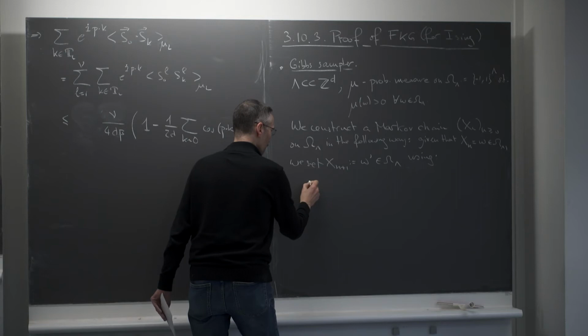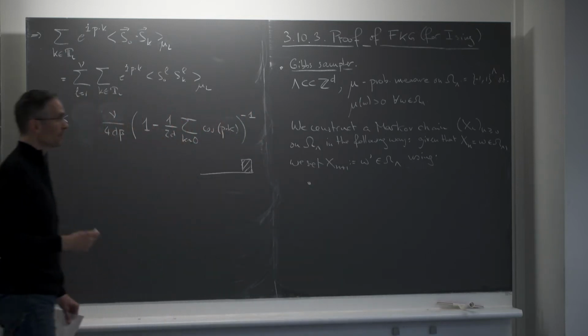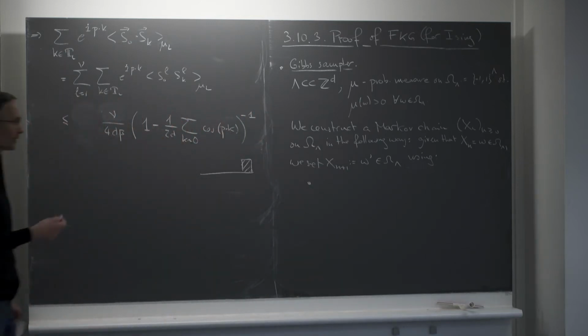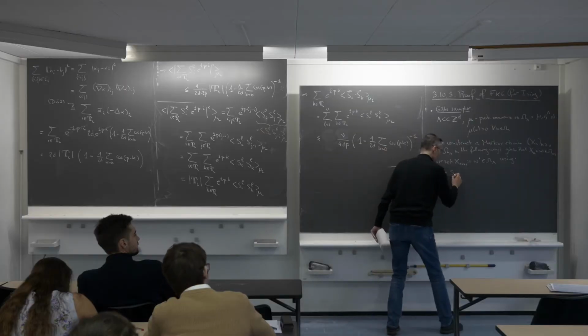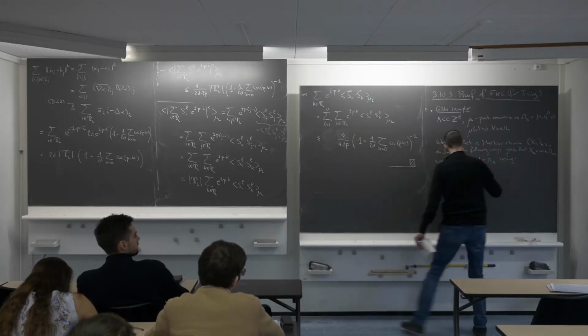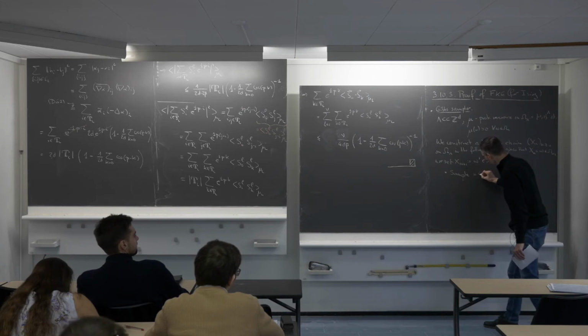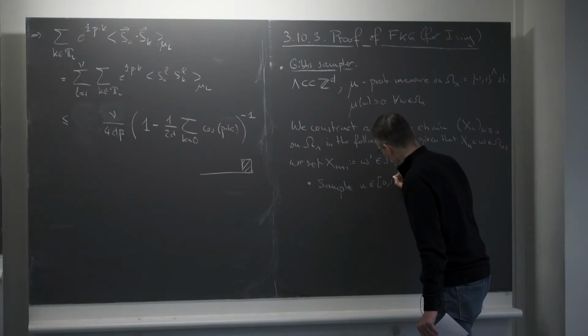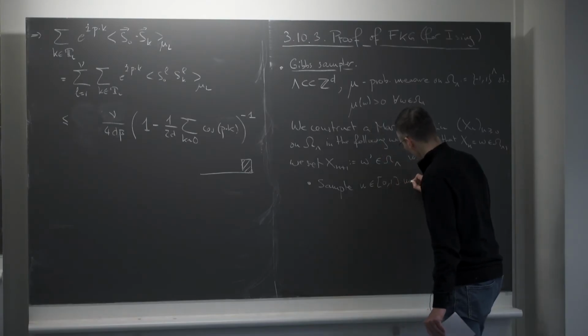The first thing I'm doing is sampling at random a real number between 0 and 1 uniformly. So sample u in [0,1] uniformly.